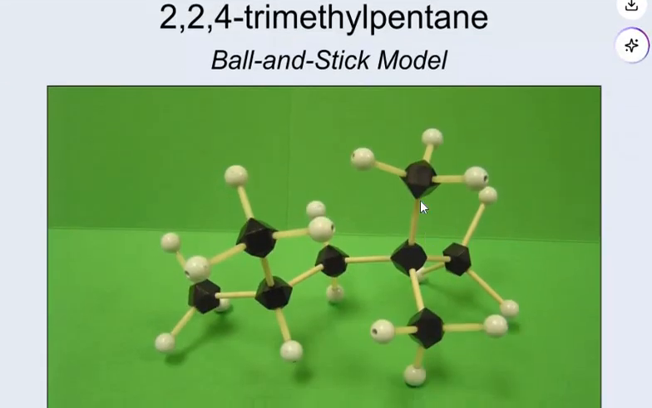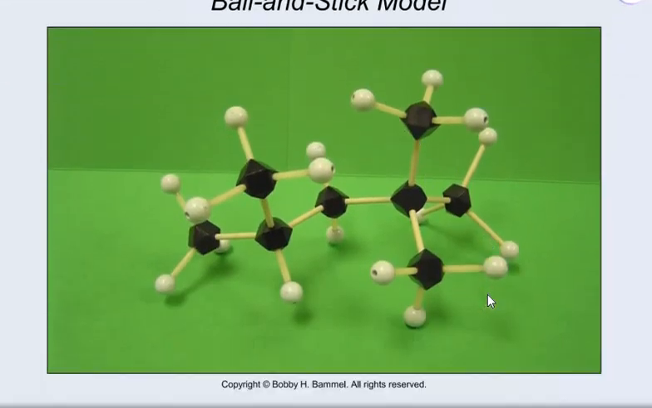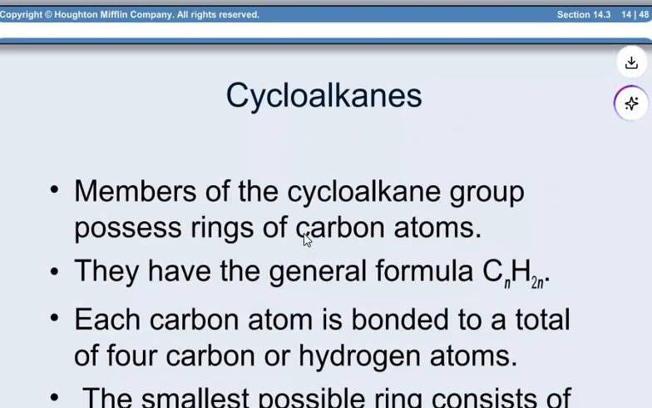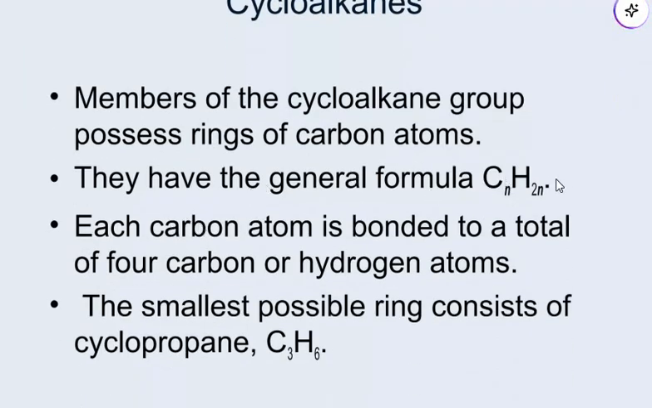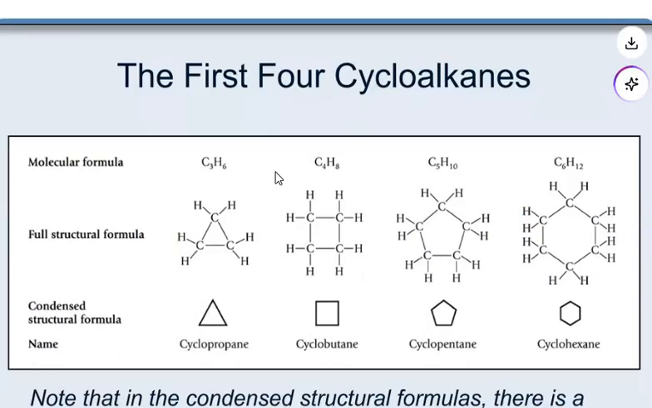So, this is the 2,2,4-trimethylpentane ball and stick model. Cycloalkane. Members of the cycloalkane group possess a ring of carbon atoms. The general formula is CnH2n. Each carbon atom is bonded to a total of 4 carbon or hydrogen atoms. The smallest possible ring consists of cyclopropane. So, you can see the 3 types of